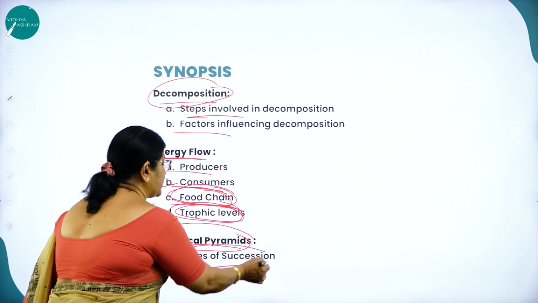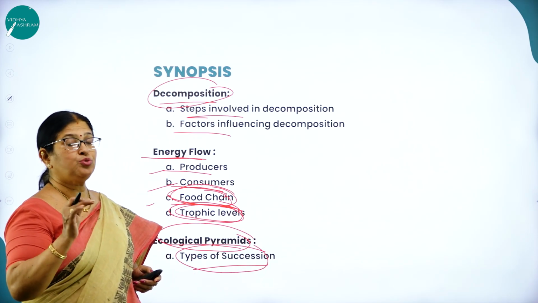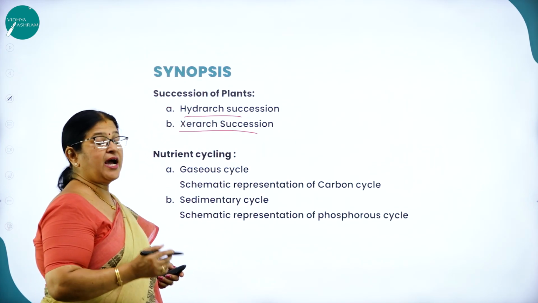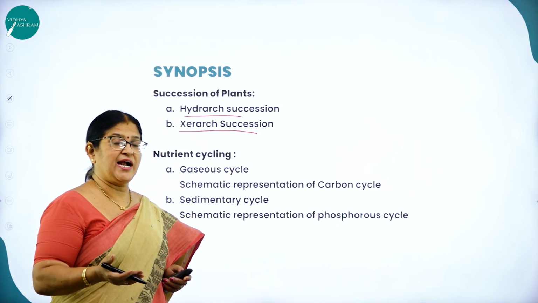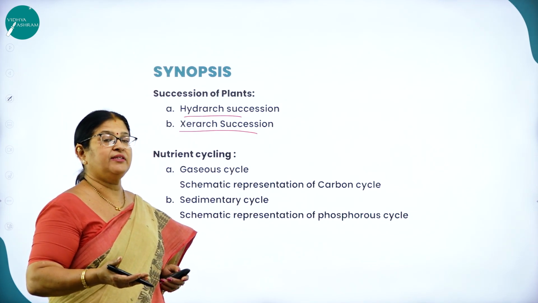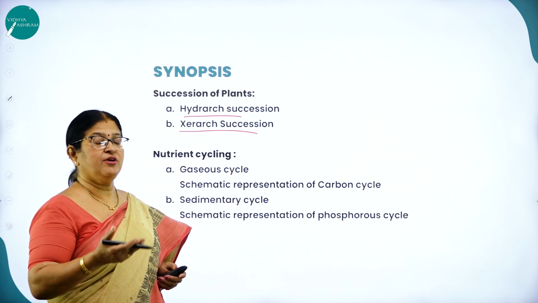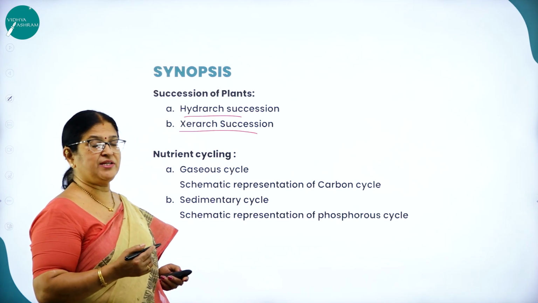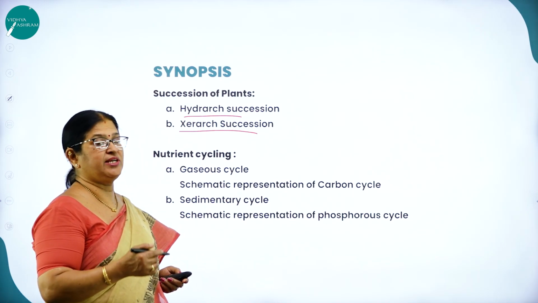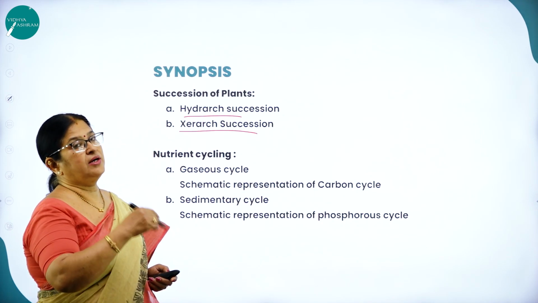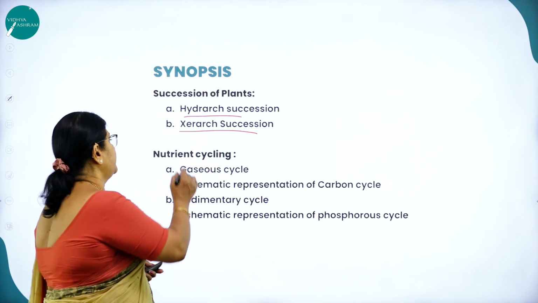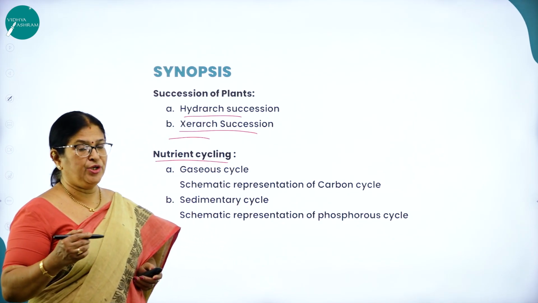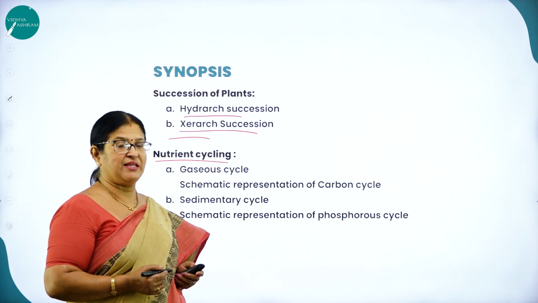So what are the types of succession we come across? We come across two types of succession, that is hydrarch succession and xerarch succession. Hydrarch succession takes place in water, and the succession series progresses from water to mesic condition. In xerarch succession, it takes place in dry areas, and the succession series progresses from xeric to mesic conditions.